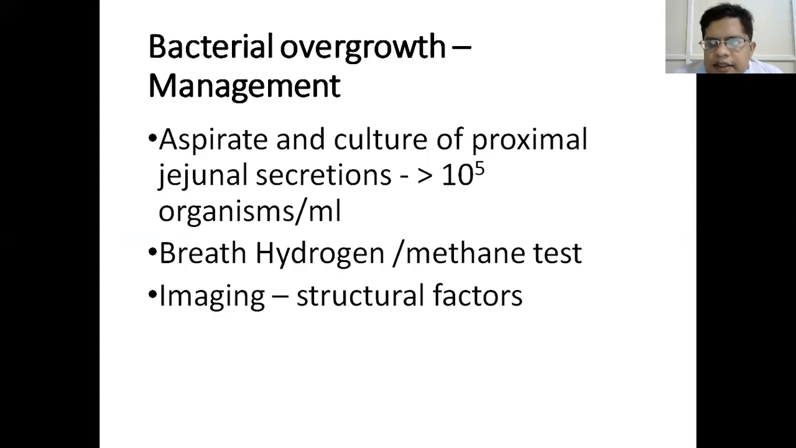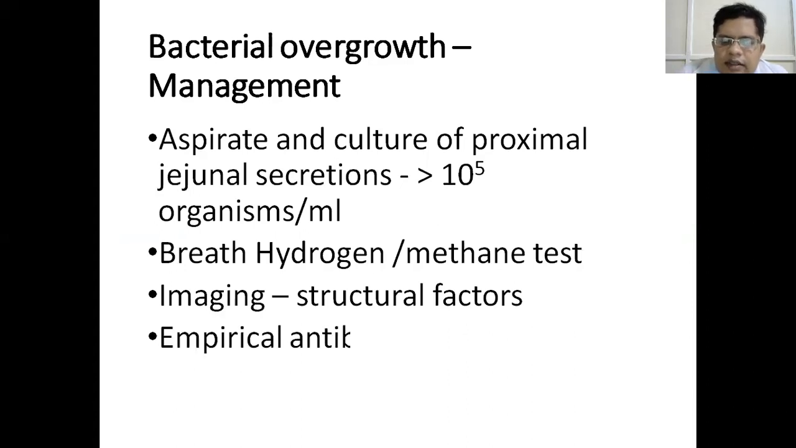You can do an imaging test. You can radiologically image by CT or MRI, or go for an endoscopy to see if there are any structural abnormalities, structural factors causing the bacterial overgrowth, to try to correct them. Another thing is you can go for an empirical antibiotic trial, because this is bacterial overgrowth. You give empiric antibiotic therapy and see if the patient is responding or not.